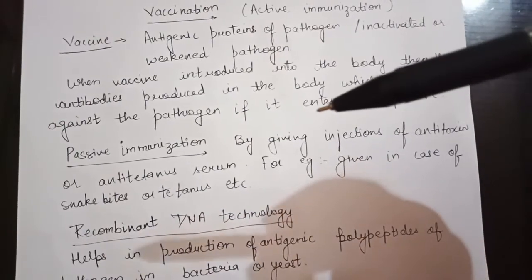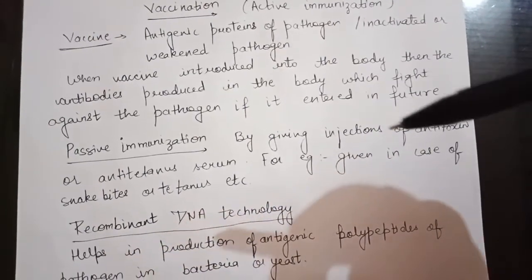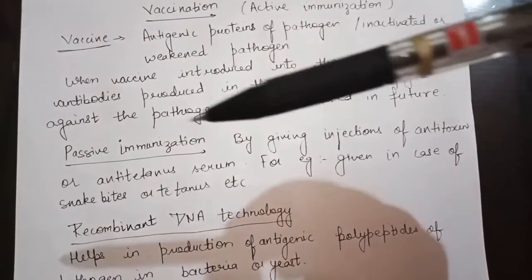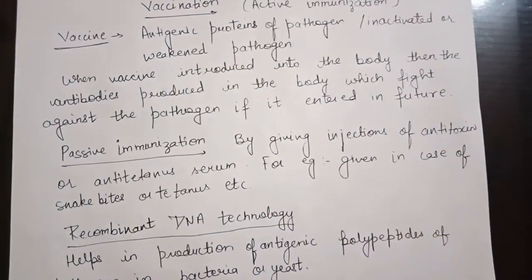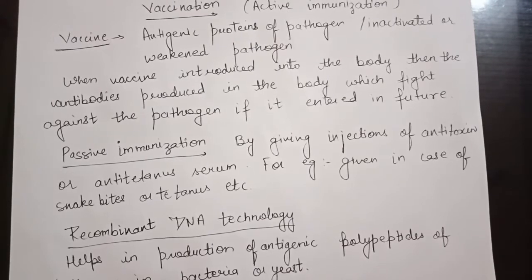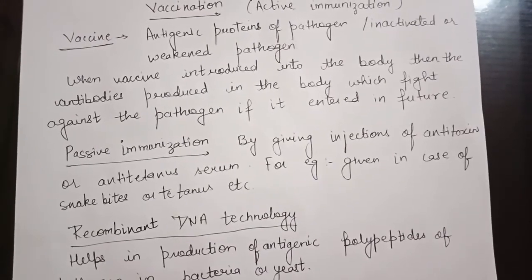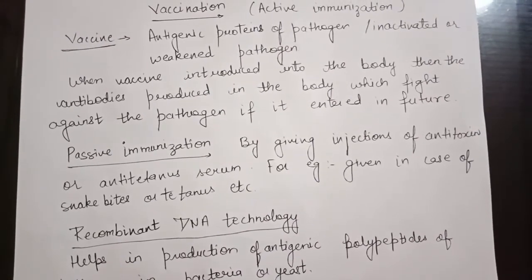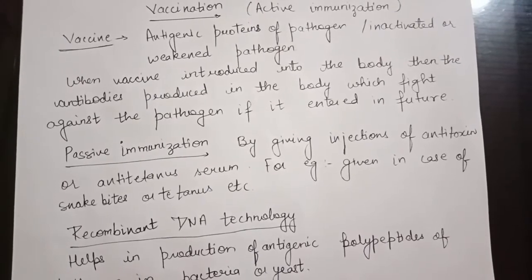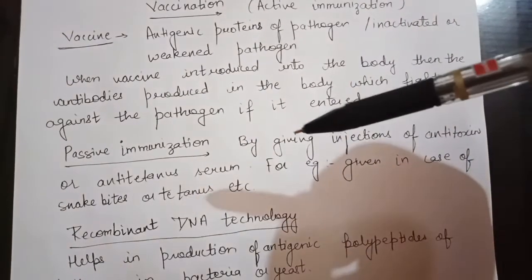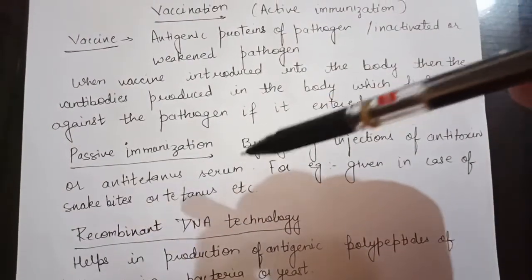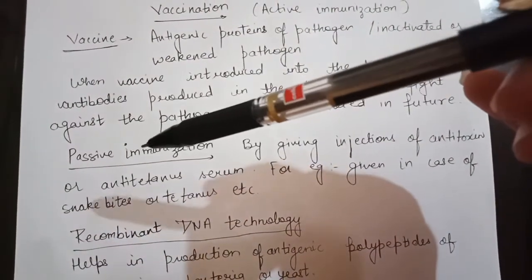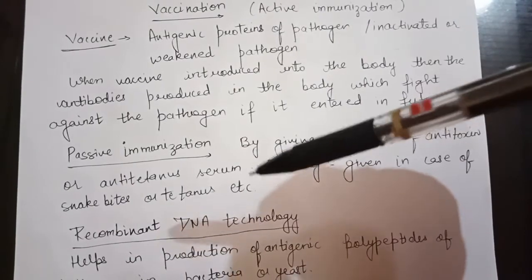Now next is passive immunization. Passive immunization means giving injections of antitoxins or anti-tetanus serum, that we have already discussed. Passive immunization means that ready-made antibodies are given to your body for fighting against the situation, like by giving injections of antitoxins or anti-tetanus serum. So these are examples of passive immunization.